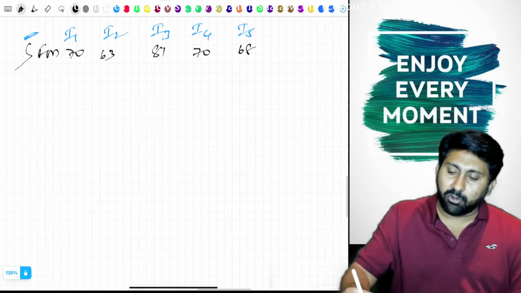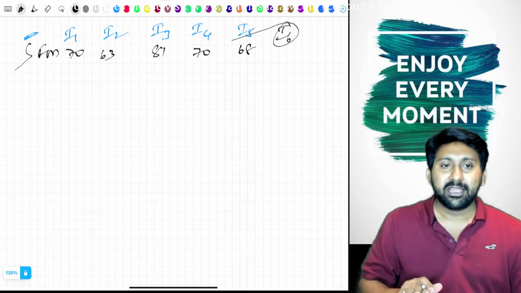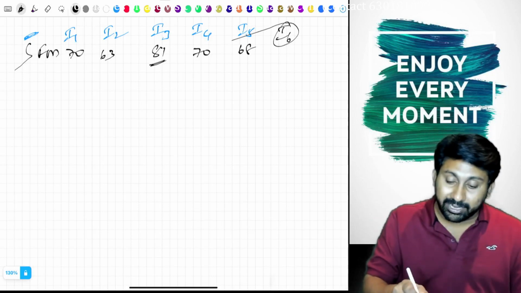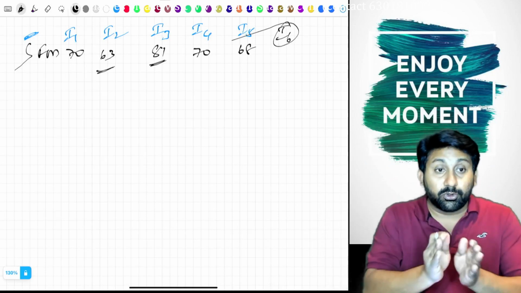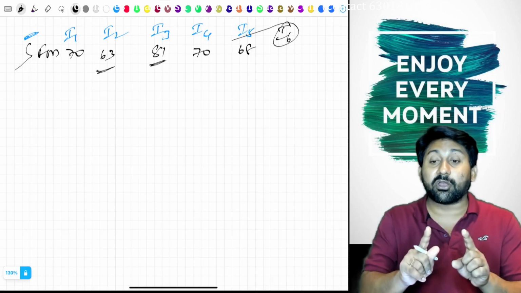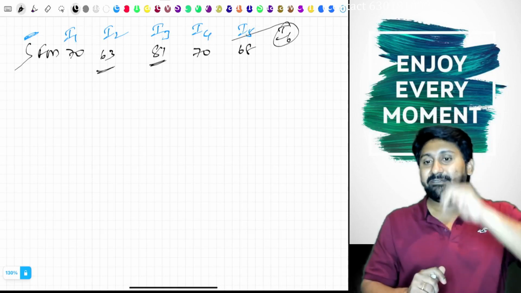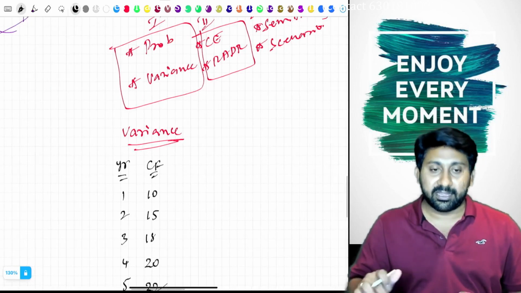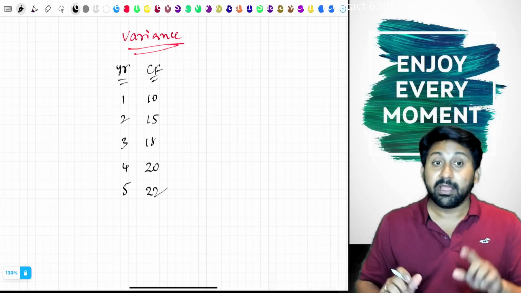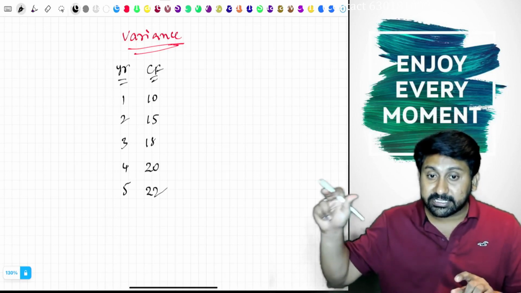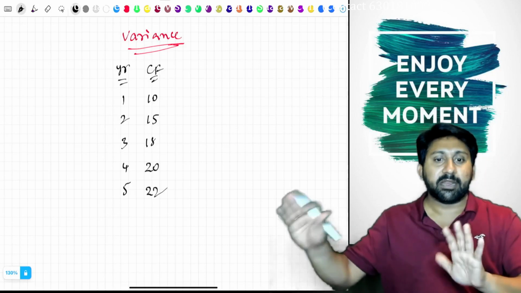I asked him how much he will get in sixth internal exam. You don't tell 81, you don't even tell 63. 81 is the highest one, 63 is the lowest one. Always we don't estimate in extremes, we will estimate always in averages. That can be simple average, that can be weighted average. If probability is not given, it's a simple average question. These type of questions may come. But in study material or exams, these type of questions are never tested. Even if tested, you should be in a position to do the answer. That's why I'm telling this.